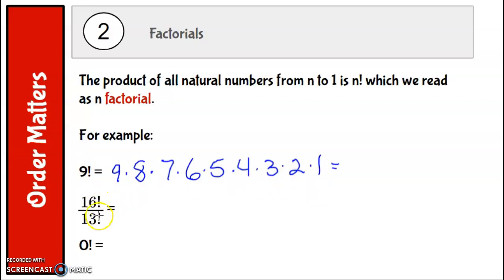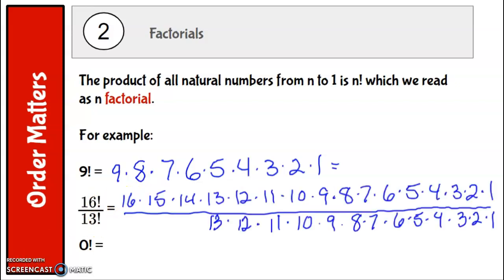Now, 16 factorial divided by 13 factorial. I'm going to pause the video here. There we go. Now, while it was paused, I wrote out all 16 factorial and 13 factorial. You can do that in your calculator pretty easily, and I'm going to show you the factorial button here in a second. But I want you to notice that these would all cancel out. These would all give me 1.